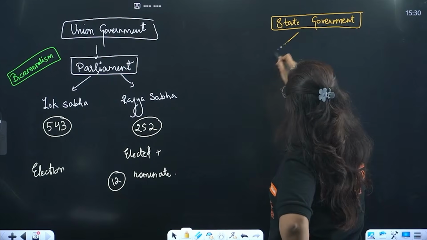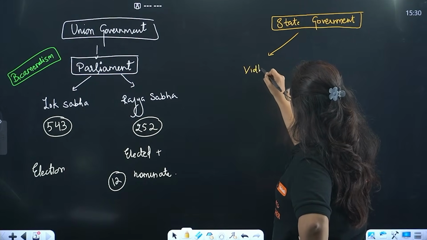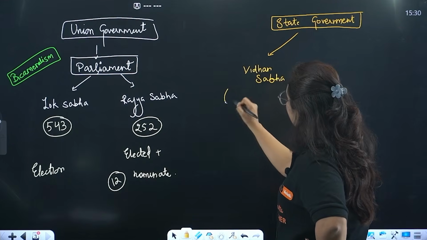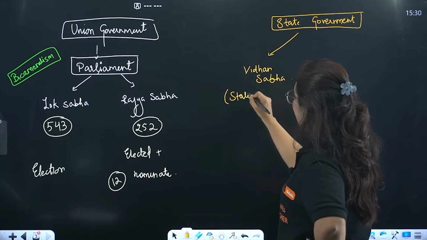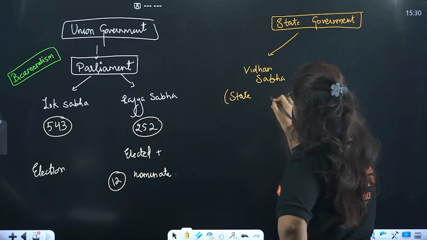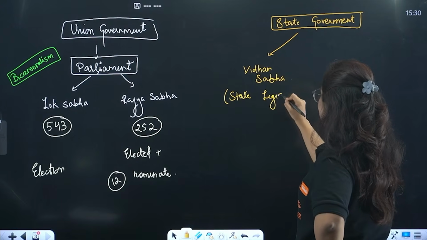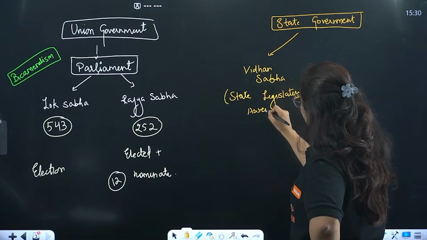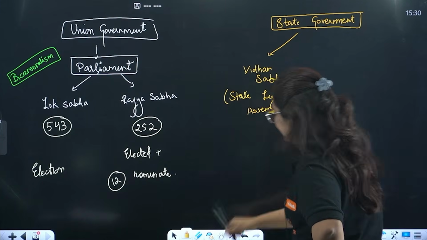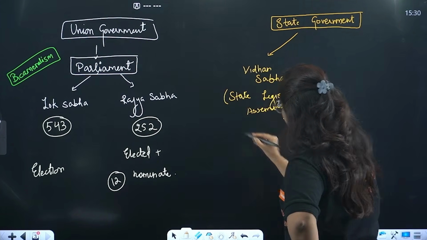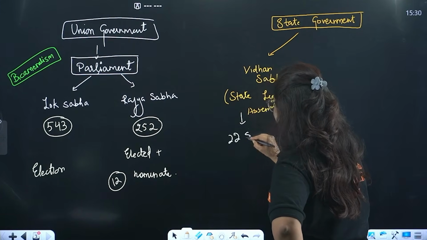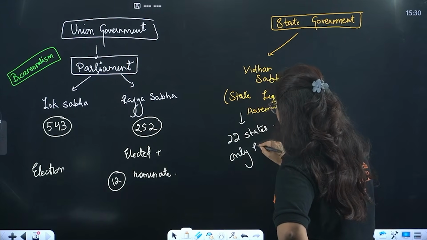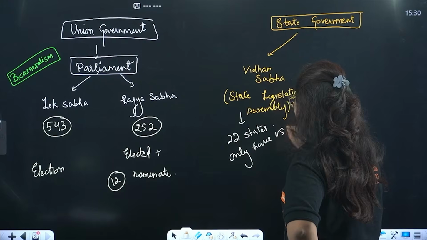We have Vidhan Sabha. Okay? Vidhan Sabha, that is actually the state legislative assembly, as there is parliament. State legislative assembly. Right? Beta, pay attention to that, around 22 states in India only have Vidhan Sabha. Only have Vidhan Sabha.